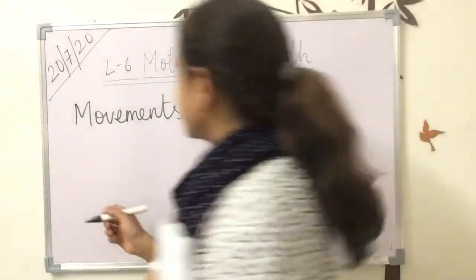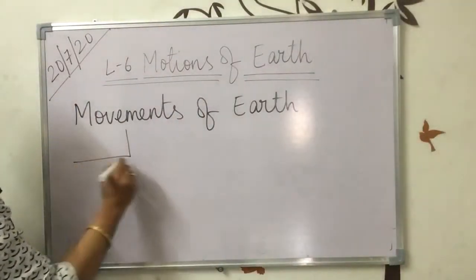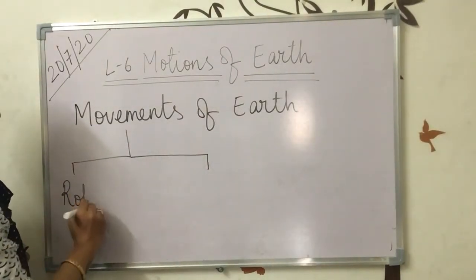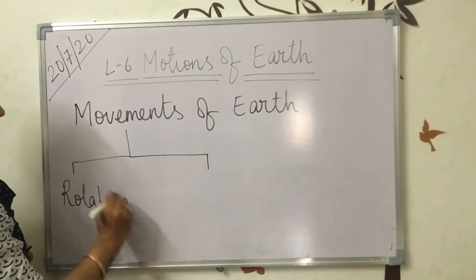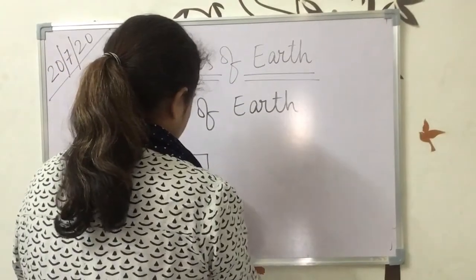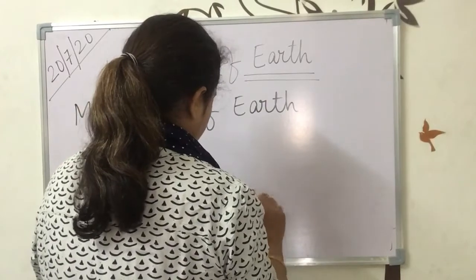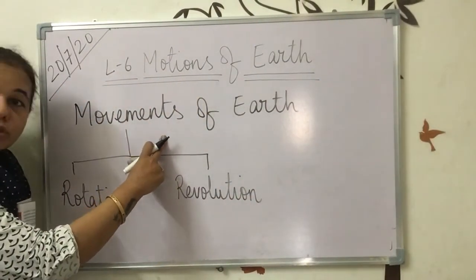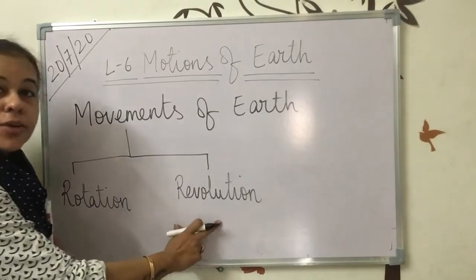There are two movements of the earth, rotation and revolution. Okay, there are two movements of the earth or two motions of the earth, rotation and revolution.